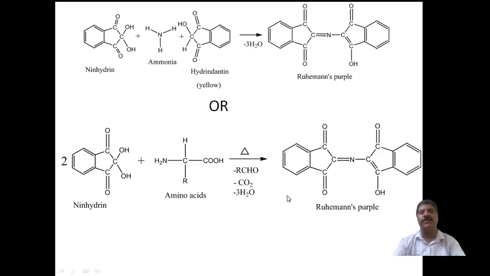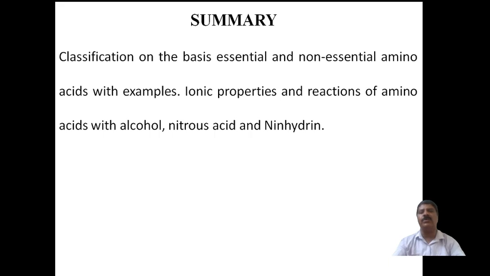So far in this session, I have discussed the classification of amino acids based on the diet, like essential and non-essential amino acids, with examples.